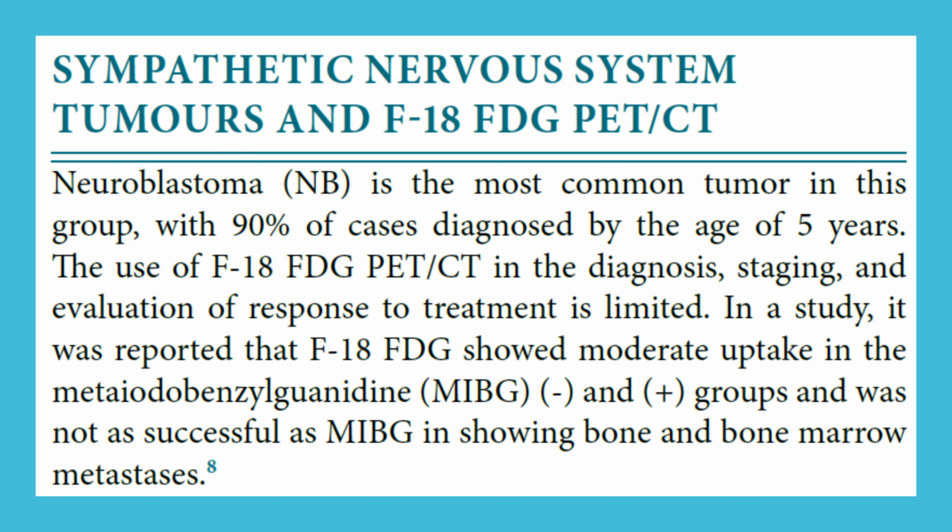Sympathetic nervous system tumors in F18-FDG PET/CT. Neuroblastoma (NB) is the most common tumor in this group, with 90% of cases diagnosed by the age of 5 years. The use of F18-FDG PET/CT in the diagnosis, staging, and evaluation of response to treatment is limited. In a study, it was reported that F18-FDG showed moderate uptake in the MIBG-positive and negative groups and was not as successful as MIBG in showing bone and bone marrow metastases.